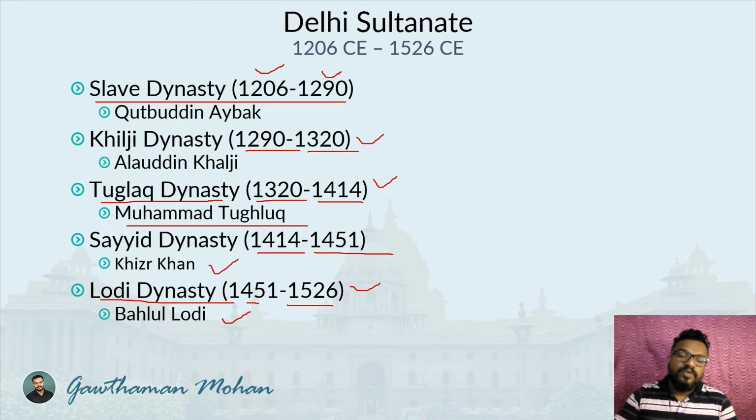There were many other rulers belonging to these dynasties, because the time period is very large. I am mentioning only 1 or 2 rulers because I am just trying to give you an overview, a summary of Indian history. That is why we have shortened this information. So these were the first three important dynasties which belonged to the Turkish race: the Slave dynasty, the Khilji dynasty, and the Tughlaq dynasty.